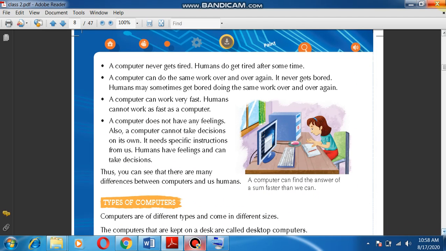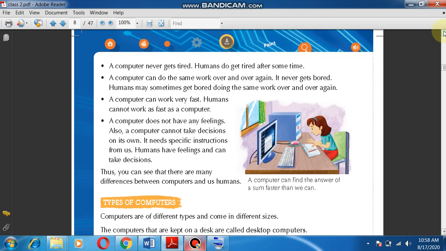Children, let's take a very simple example. If I ask you to learn the names of the students of your class, suppose there are 30 students in your class, you know them by their names, you can remember, you can recall. But if I ask you to remember their father's name, mother's name, their mobile number, their address, their marks in all subjects, can you remember all these things? No, you cannot. But a computer can keep a record of all these things.